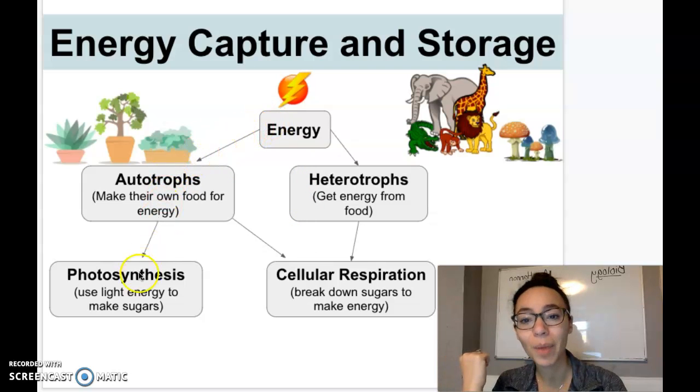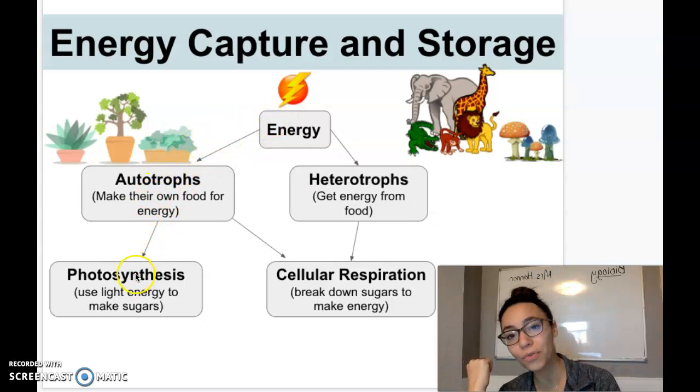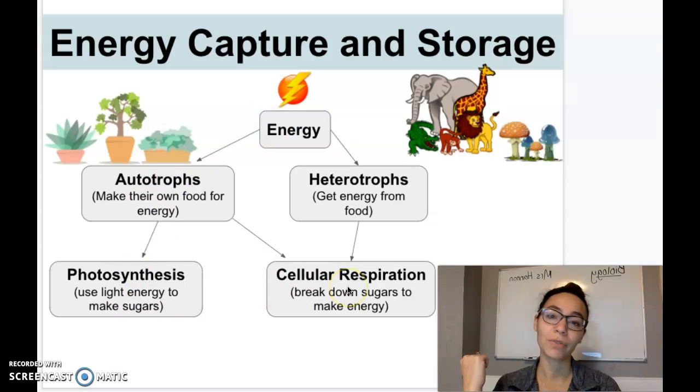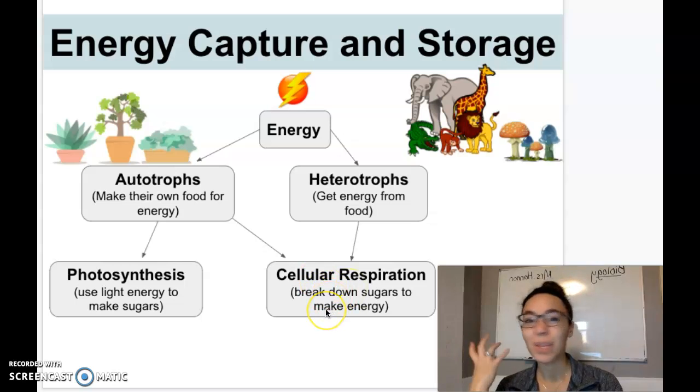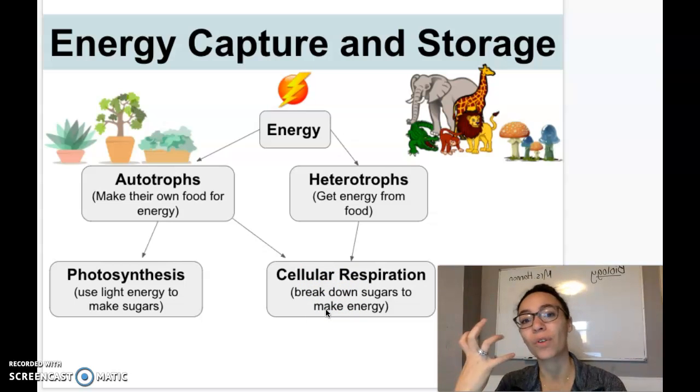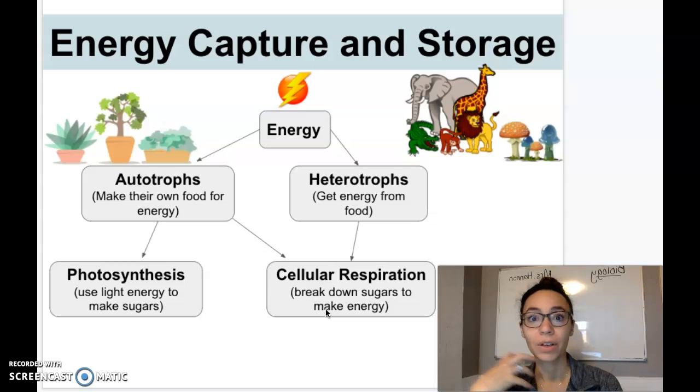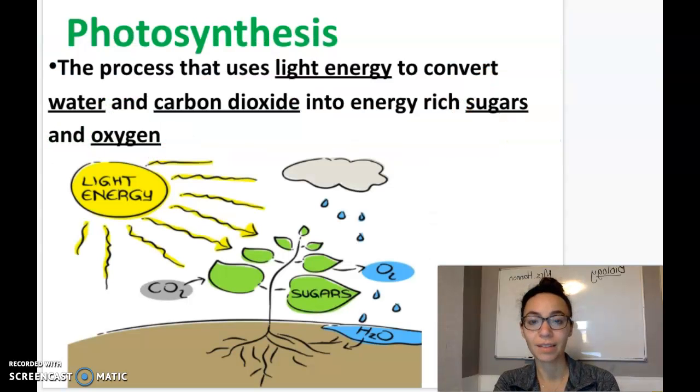Autotrophs use this other pathway where they create their own food and then break that food down to create energy, ATP. And ATP is the thing that we're going for here, that main energy molecule that all cells need to power whatever reactions are happening inside of that cell. So whatever processes need energy, that's where we're getting the energy from. Let's start with photosynthesis, the first process that we're going to focus on.